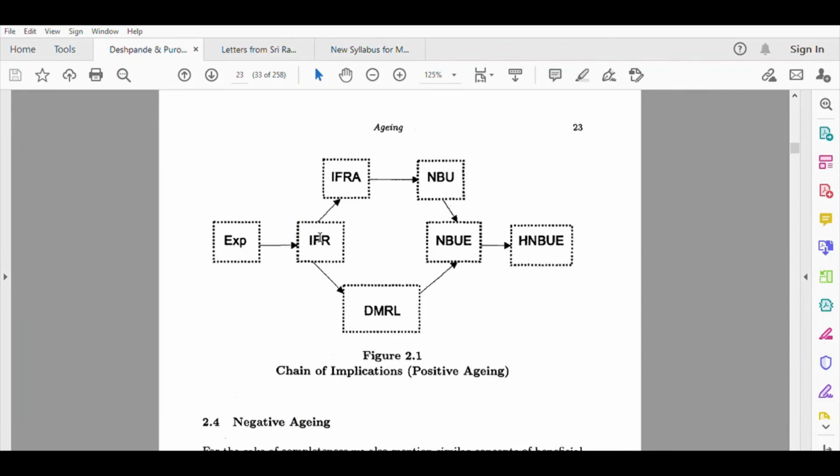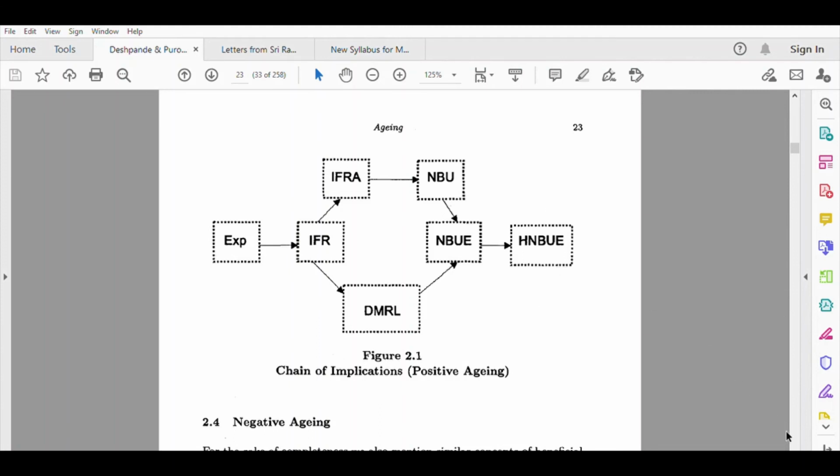So IFR is positive edging. Then DMRL also indicates positive edging. Then DMRL implies NBUE and NBUE implies HNBUE. So this is an interesting way to show the relationships among these classes.